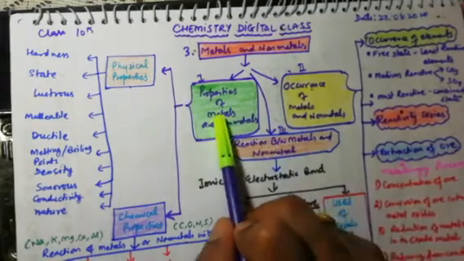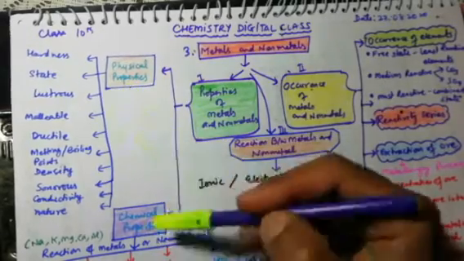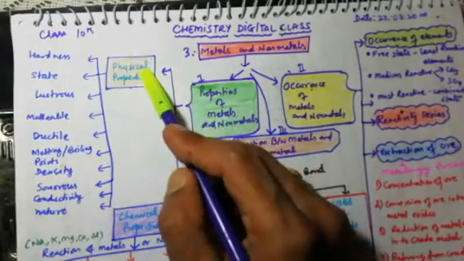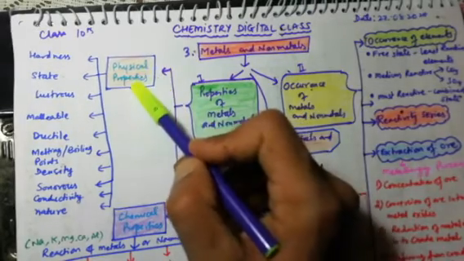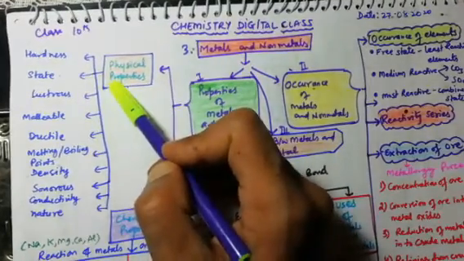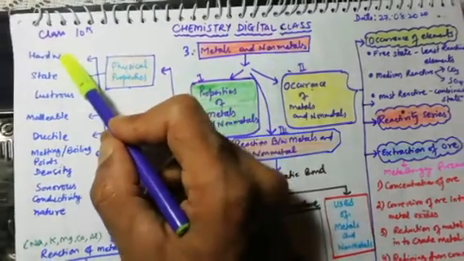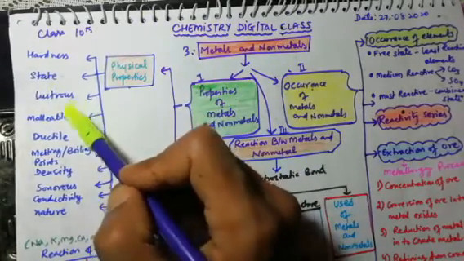If I talk about properties of metals and non-metals, you know very well properties are of 2 types: physical properties and chemical properties. Physical properties we have already done; you can watch that video. Although this is removed from the HP board syllabus, still I am going to revise it. On the basis of hardness: metals are hard, non-metals are not hard. State, lustrous, malleability, ductility.